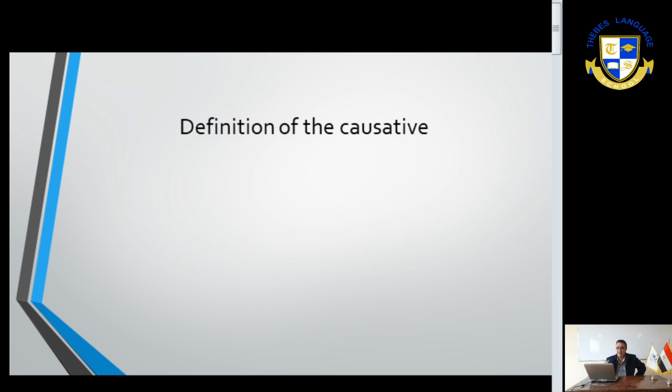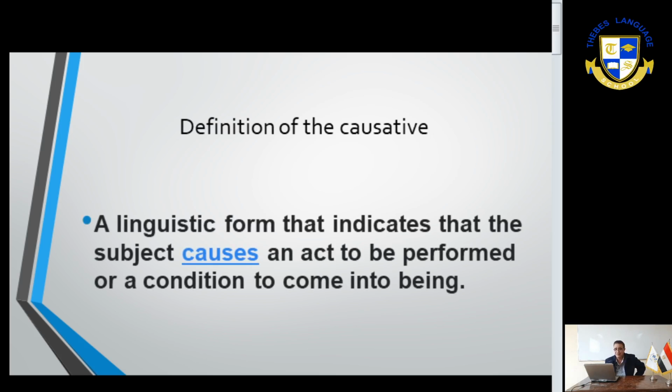Definition of causative: a linguistic form that indicates that the subject causes an act to be done or performed or a condition to come about. Never mind about this. In other words, when I have something done for me, I cause it to happen. In other words, I do not actually do anything, but ask someone else to do it for me. The causative verb is used as an alternative to the passive voice.